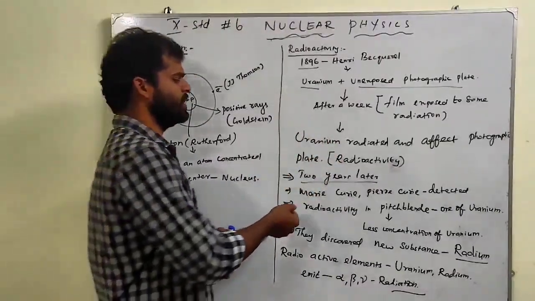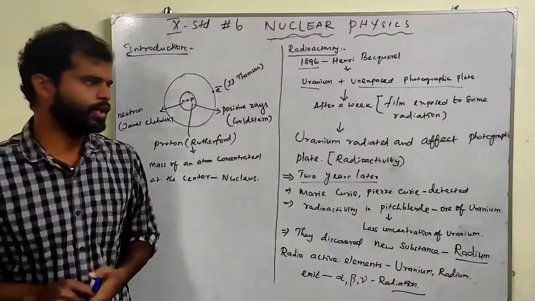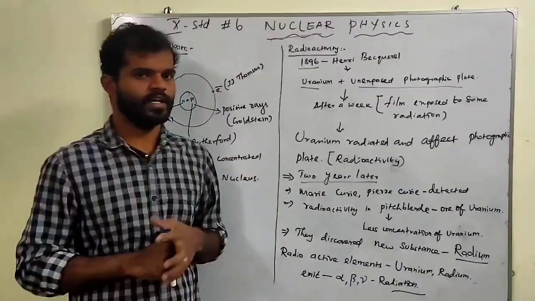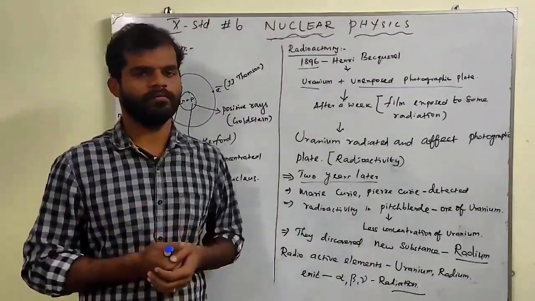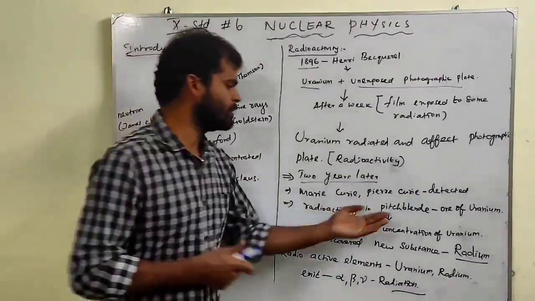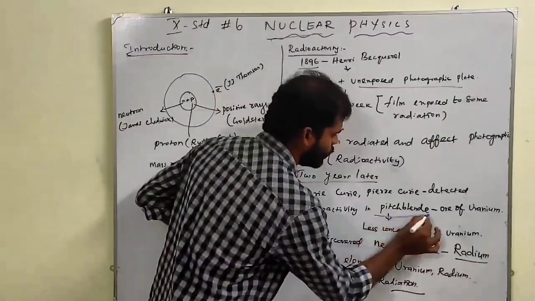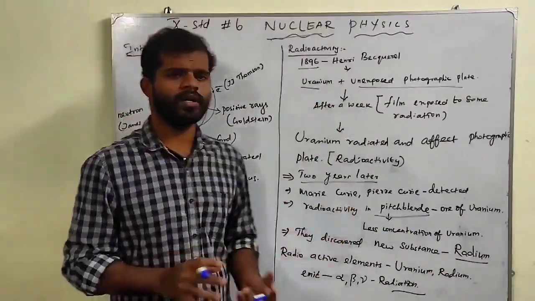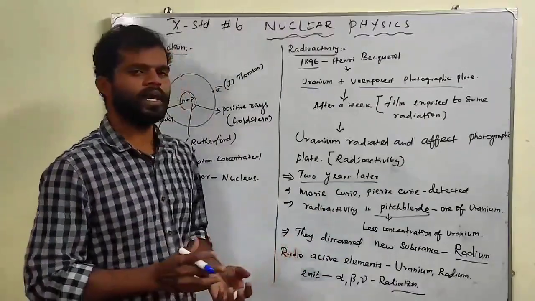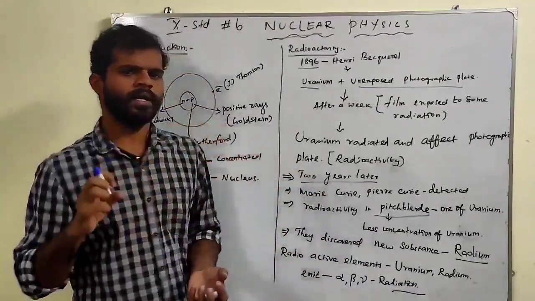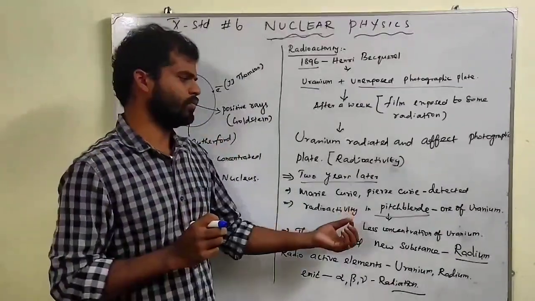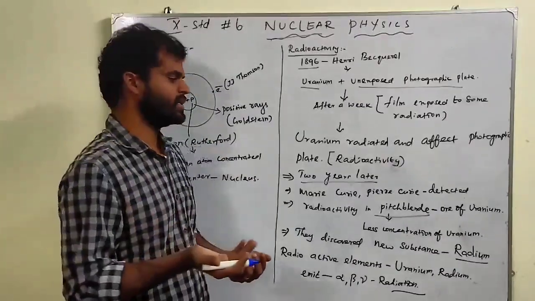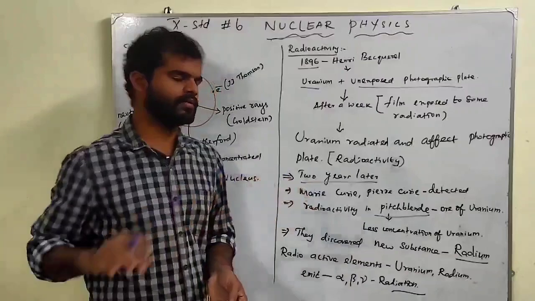Two years later, Marie Curie and Pierre Curie detected another radioactive element. Not exactly an element at first; it was the ore of uranium, a black-colored substance called pitchblende. It is a very important ore. In pitchblende we have a very small amount of uranium, but it emits a lot of radiation. So they separated the particular substance, since other than the small amount of uranium, some other substance was emitting more radiation.